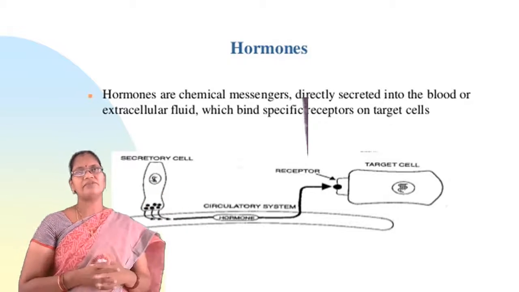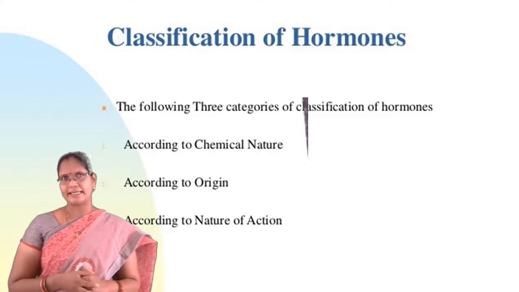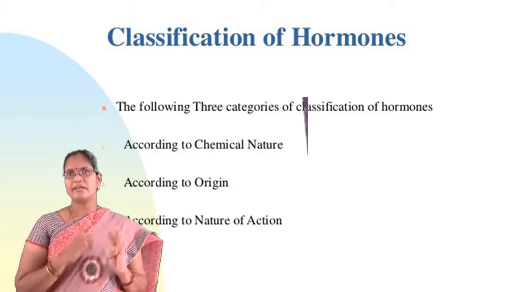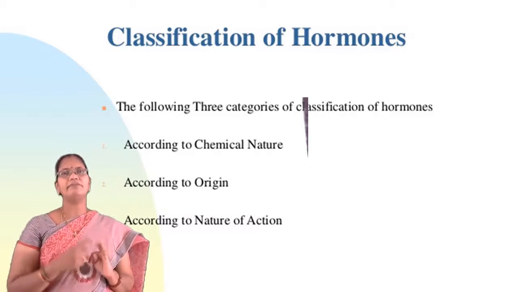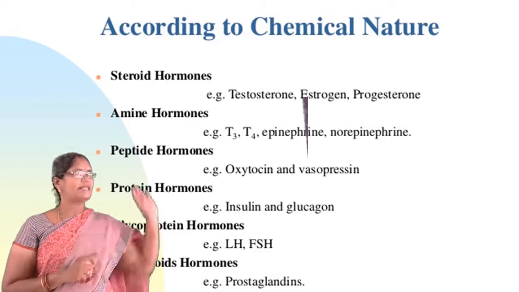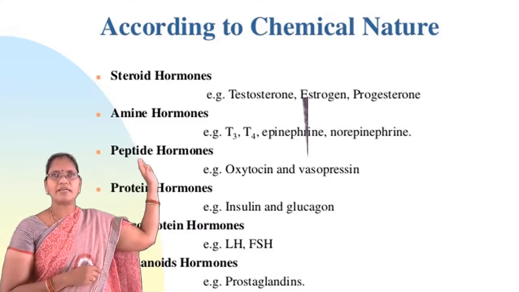Now, we will see the classification of hormones. Mainly, hormones are classified into three categories. The first classification is based on the chemical nature, the second is on the origin, and the third is according to the nature of action. Coming to the first category, hormones are classified according to the chemical nature.